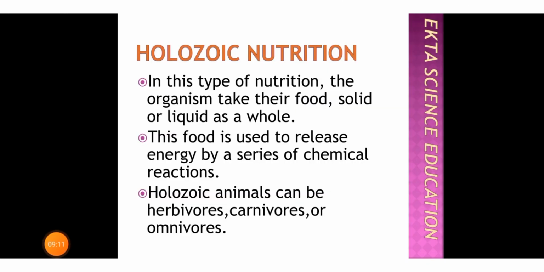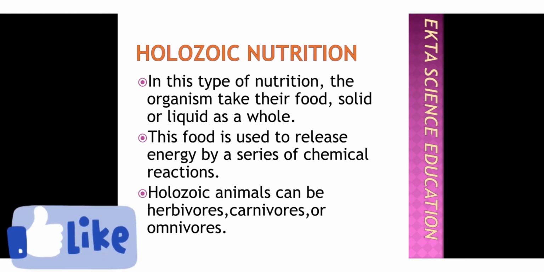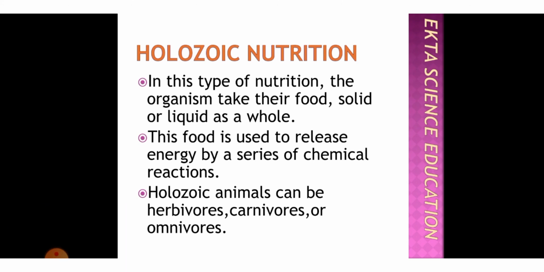Next is the holozoic type of nutrition. In this type of nutrition, organisms take their food, solid or liquid, as a whole. This food is used to release energy by a series of chemical reactions. Holozoic animals can be herbivores, that is grass eating, carnivores, that is meat eating, or omnivores, that is eating both grasses and meat.